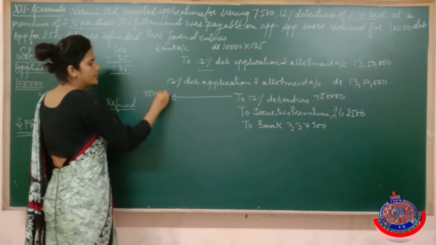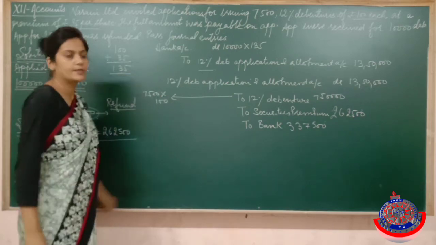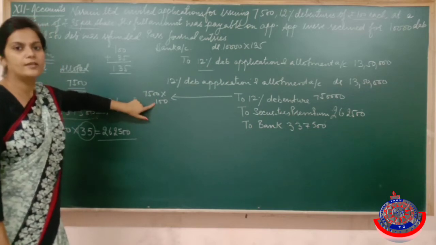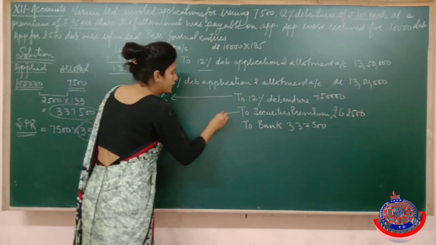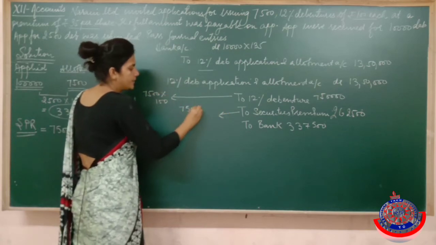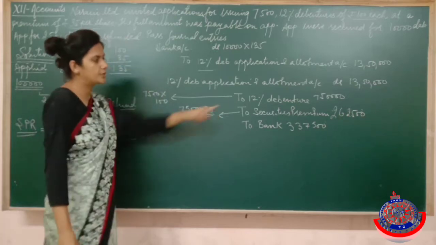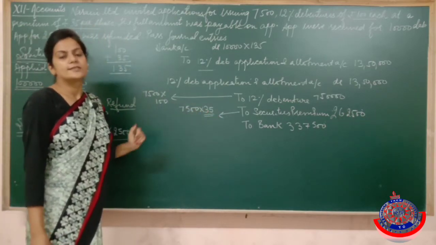However many debentures you give, obviously you will transfer only that much money. Now you know debentures means the net value excluding securities premium, the way we are doing in shares. And however many debentures you gave, obviously you can transfer only that amount of money to securities premium. So I am multiplying rupees 35 with 7500.